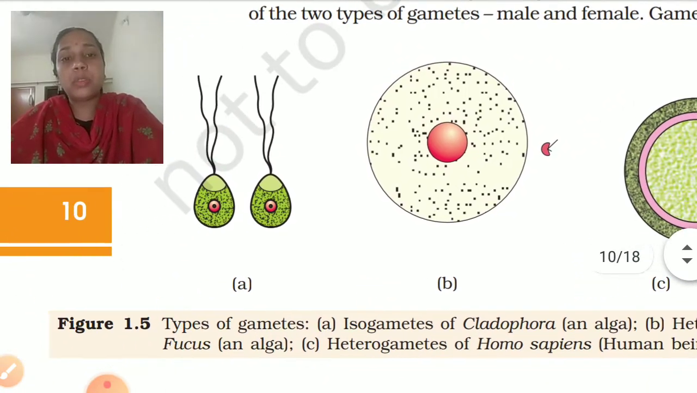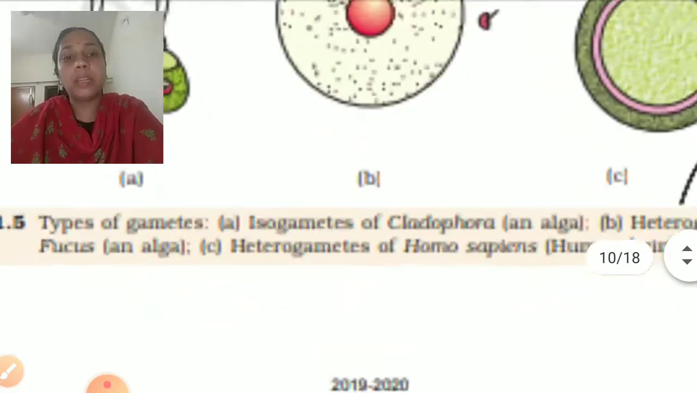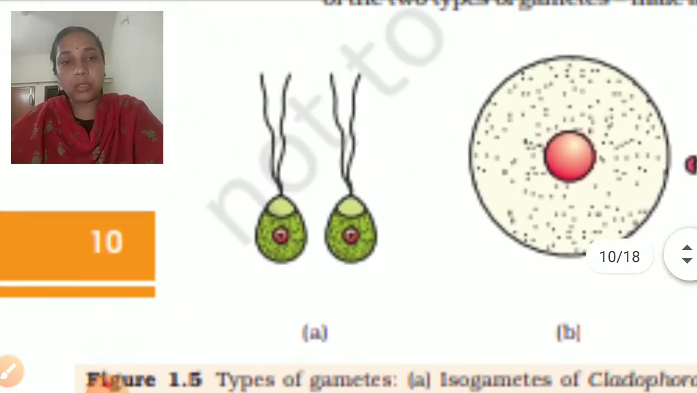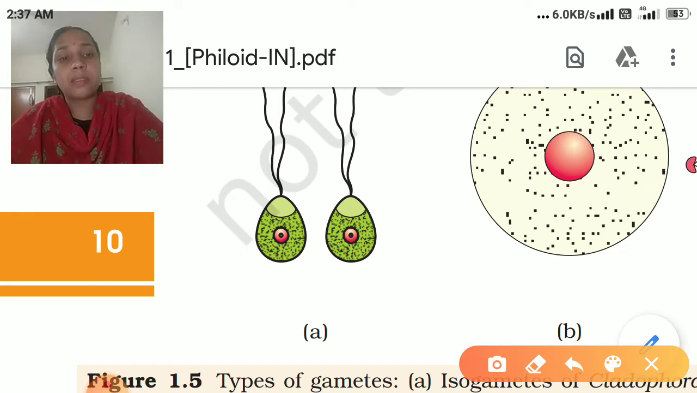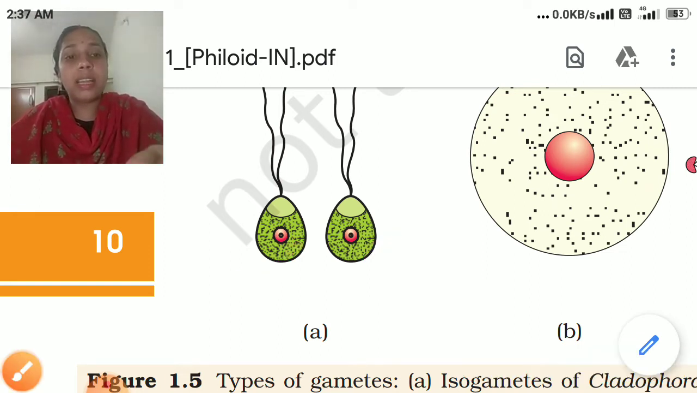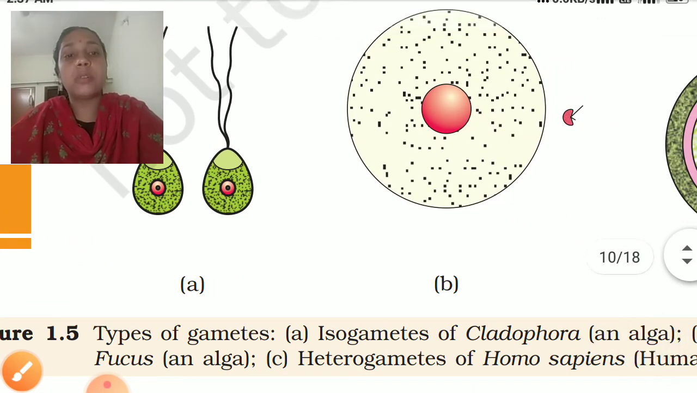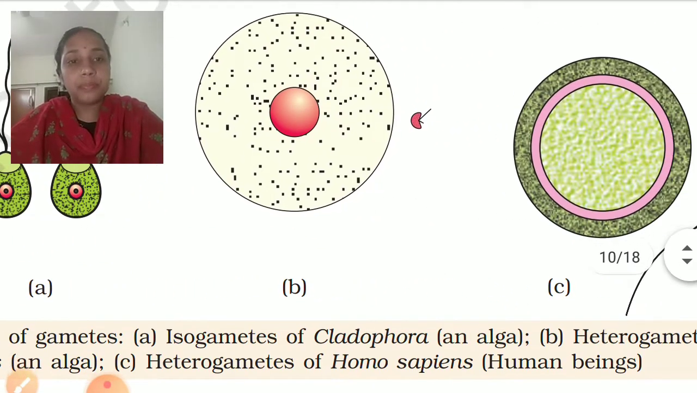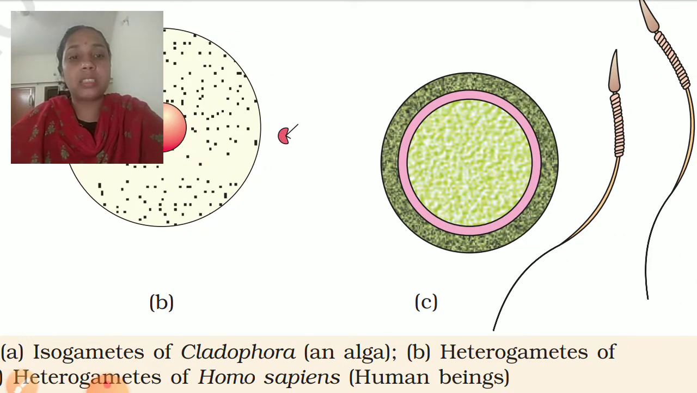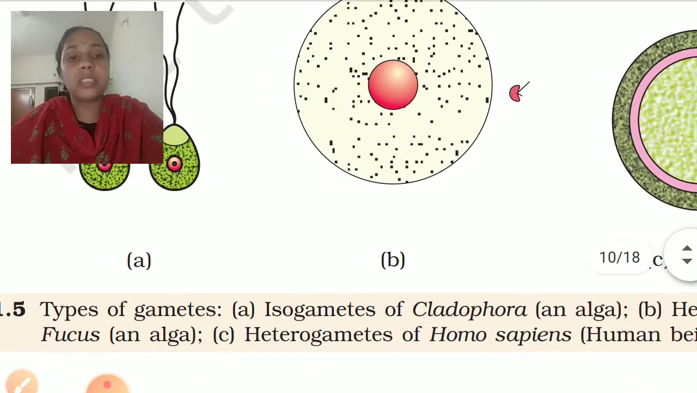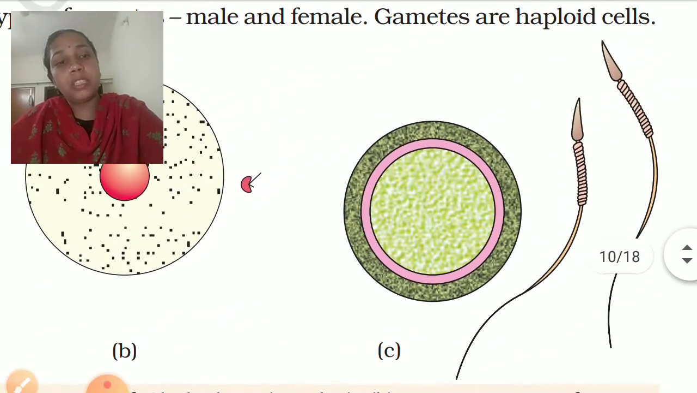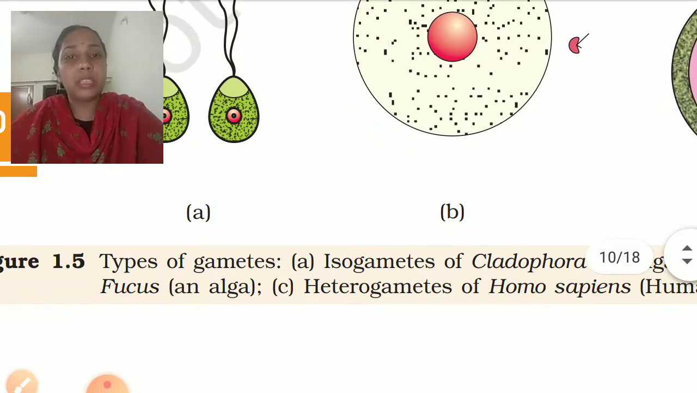Now these gametes are of three types. First one is isogamous or isogametic, we can say. In isogametes, we cannot identify the male and the female gametes. We cannot identify which one is the male and which one is the female. It is not identifiable. These are known as isogametes. Iso means similar. Next one is the heterogametes, meaning different gametes.